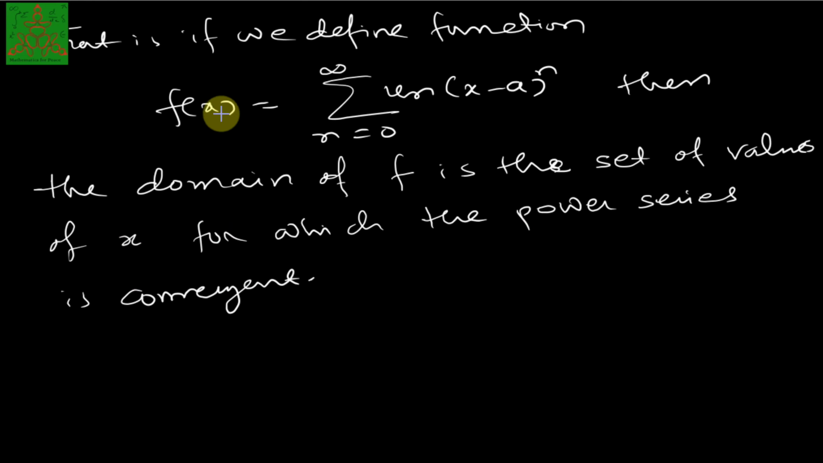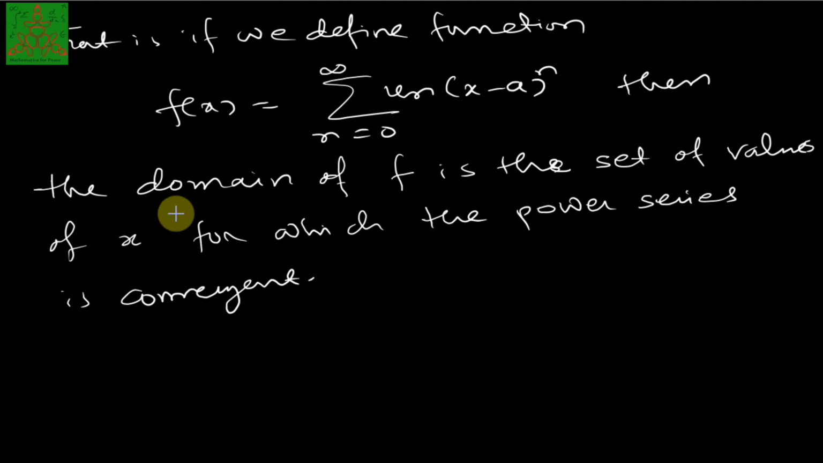So it is like this: whatever the domain of this function f of x is, and when I say it is equal to, it is not actually equal to, whenever this series converges to that function, that is known as convergence of the function.